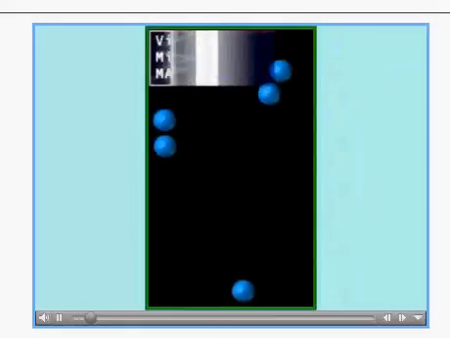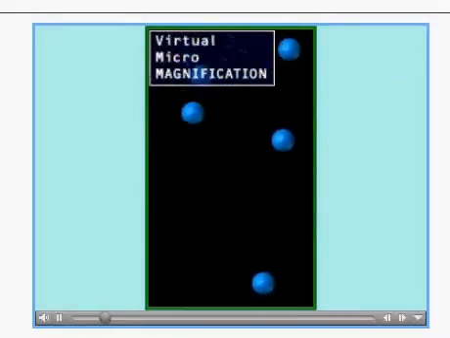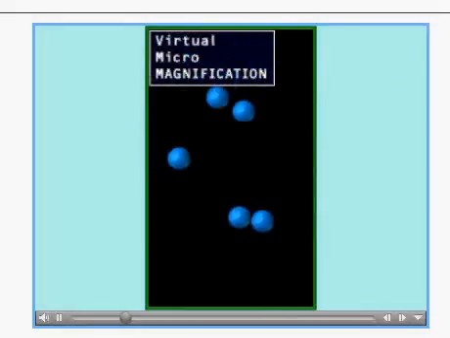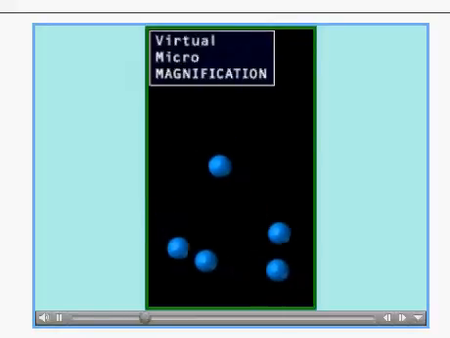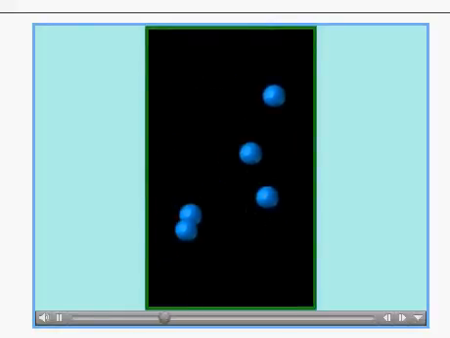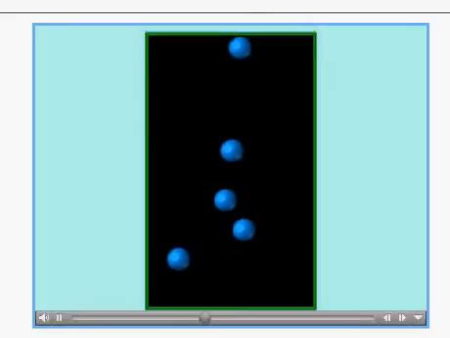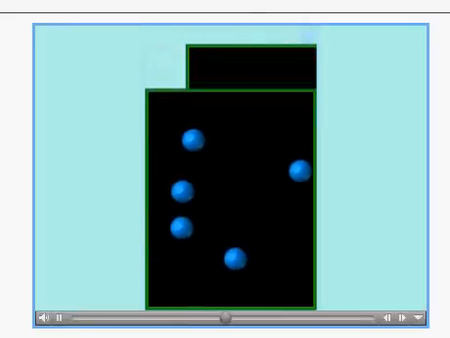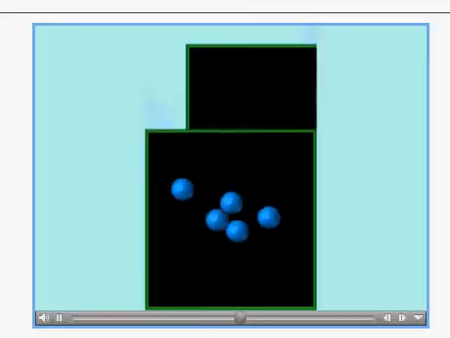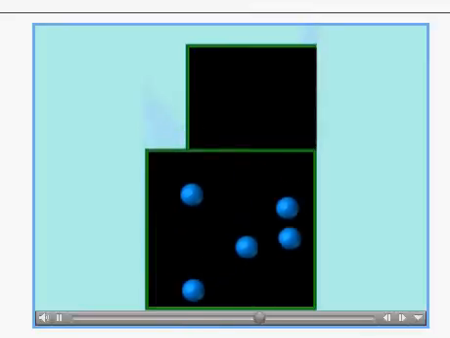Pressure is caused by the collisions of gas particles with the side of the container. With a large volume, the particles do not collide with the sides of the container very often, and the pressure is relatively low. When the volume decreases, the particles of the gas collide with the sides of the container more often. With more collisions, the pressure increases.